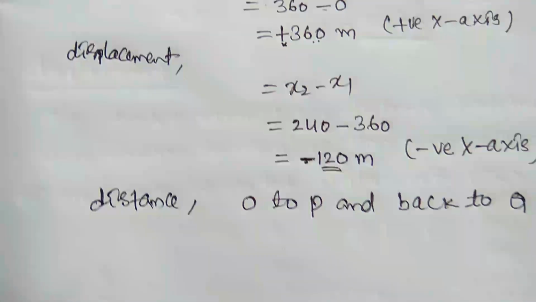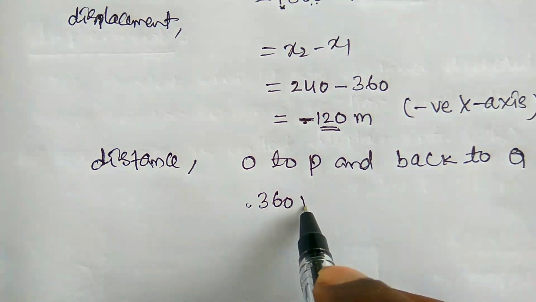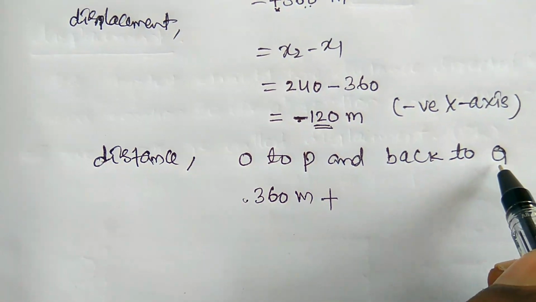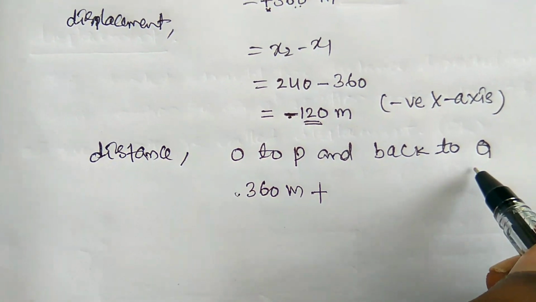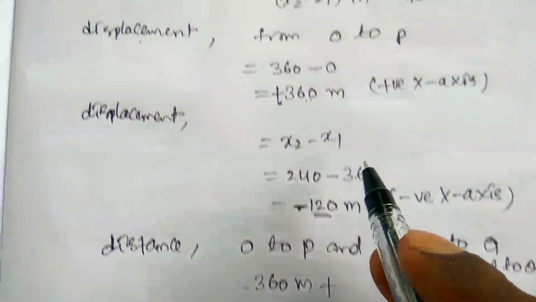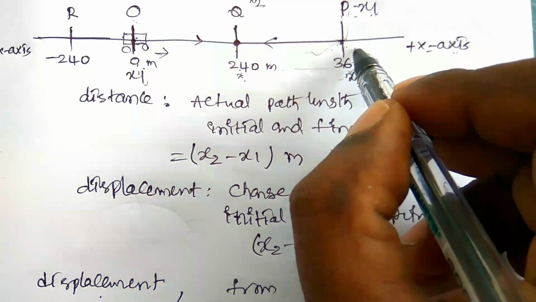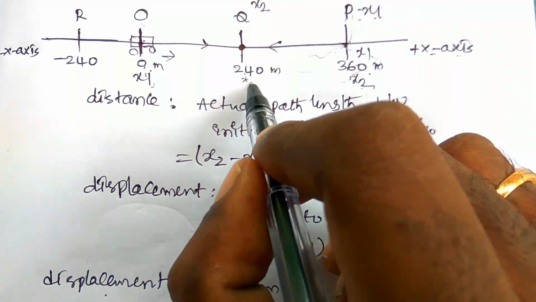So here O to P it is 360 meters and plus back to Q. From P to Q, P is 360. This is the x1 point and this is the x2 point.